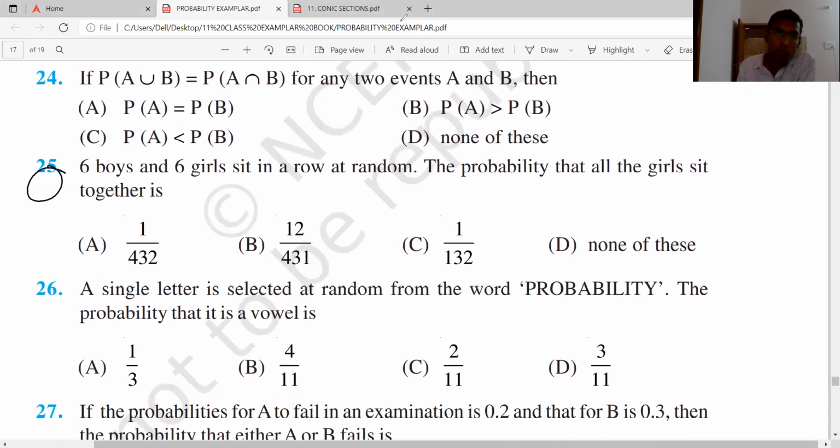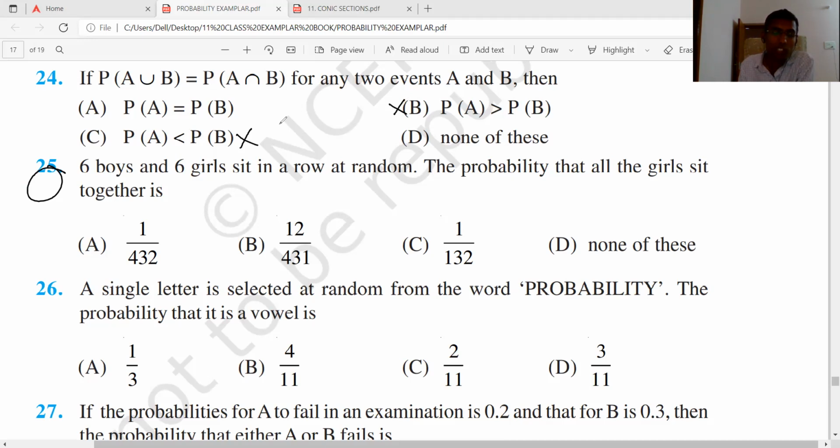I just looked at the question and logically, for any two events A and B, one can't be greater than the other. I'm just guessing on the answer, I don't know how to explain it. Exactly, there is no clue or possibility that we can say A is greater than B, or B is greater than A. It is just given like this, so you can't say anything.